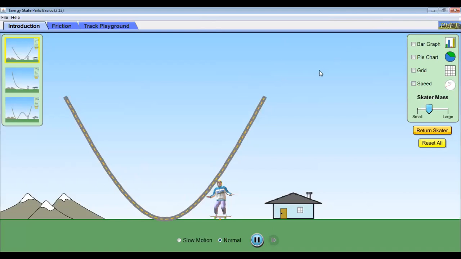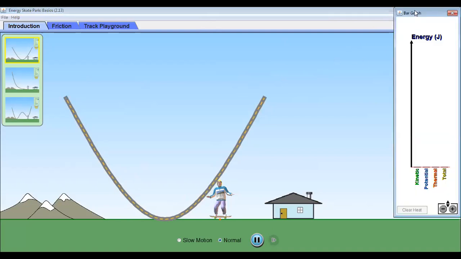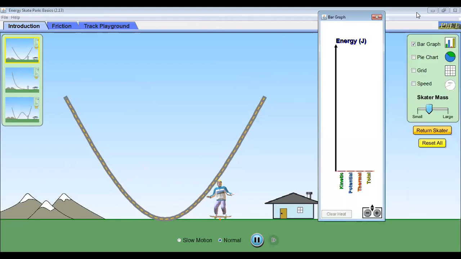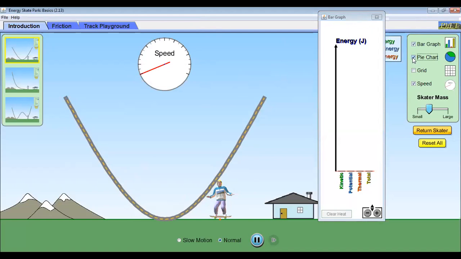Right now I start. This is my bar graph, which will show you the kinetic energy and potential energy. This is my speedometer, which will tell us the speed of the skater. And this is one type of chart; I will add that chart later on. Now, right now, how much is the total energy in the system? No energy, because this skater is on the ground. So the potential energy this skater has is zero.